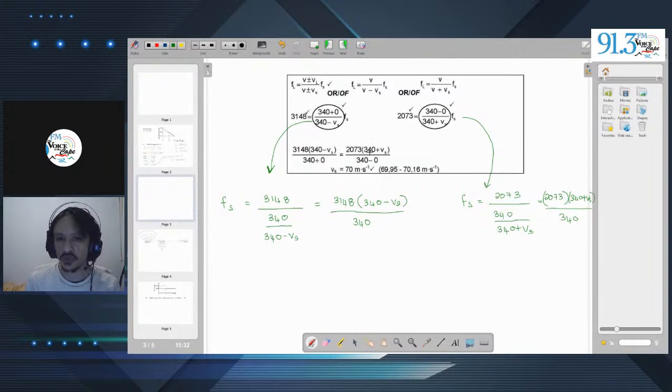So let's go ahead and do the calculations, just so I can show you how they go about solving this. I'm not going to rewrite this, but we'll do the calculations from here. So we can say, well, 3,148 times 340, what does that give us? Let's take a look. That gives us a massive value.